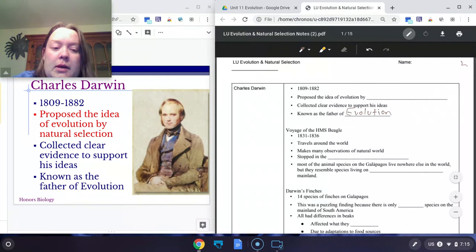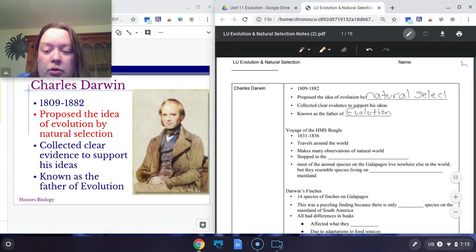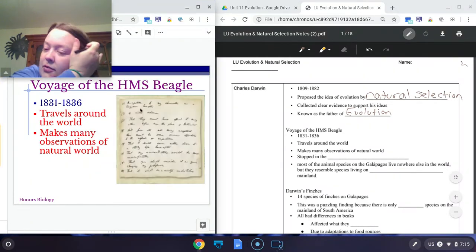He did all of his work way back in the 1800s, so quite a while ago, and his overarching theory is that his idea was that evolution, which is change over long periods of time, happens due to natural selection. Natural selection is essentially survival of the fittest, and we're going to talk about that a bit more in detail later on.